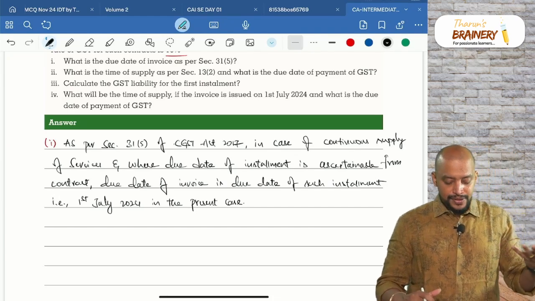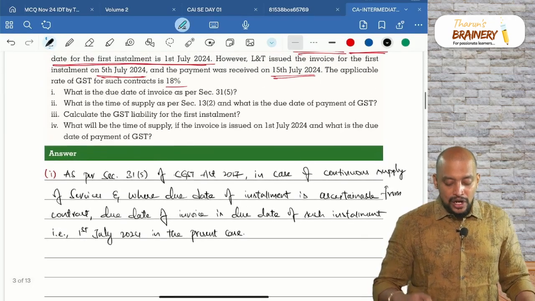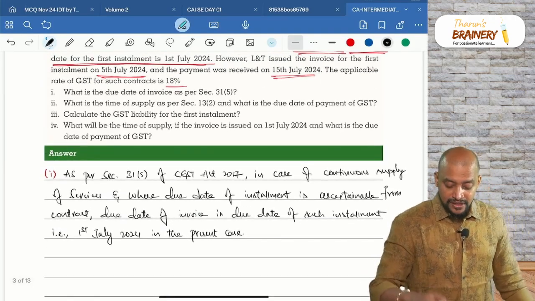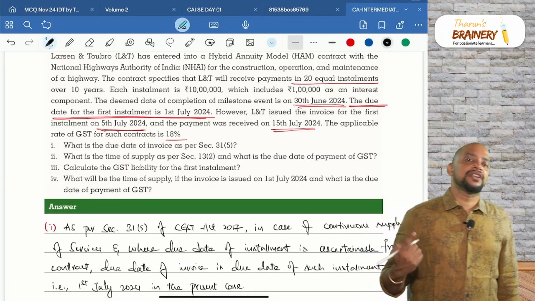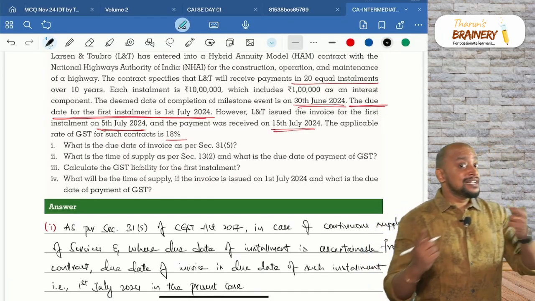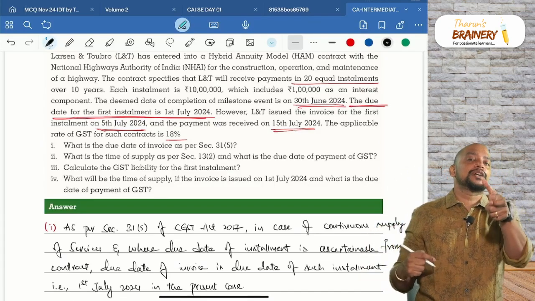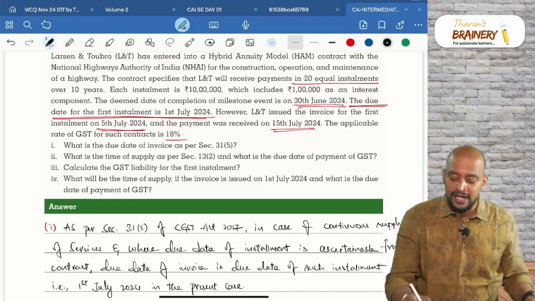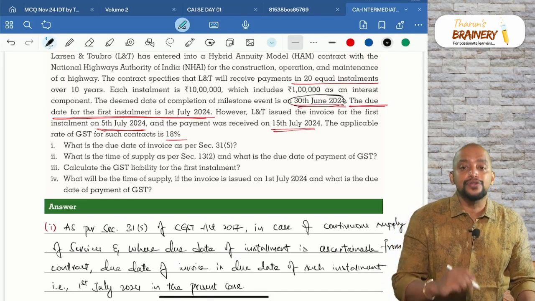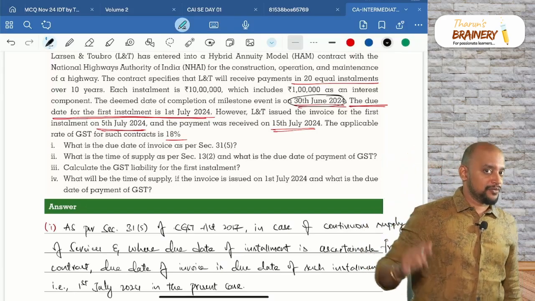Suppose if the due date of installment is not given in the question, then what would have happened? If due date of installment is not given and the payment is linked to completion of an event, yes, here the payment is linked to completion of event. So, as and when the event is completed, 30th June 2024 would have been taken as the due date of invoice.